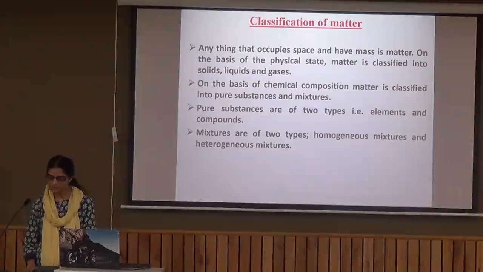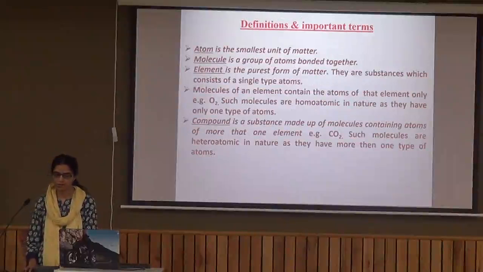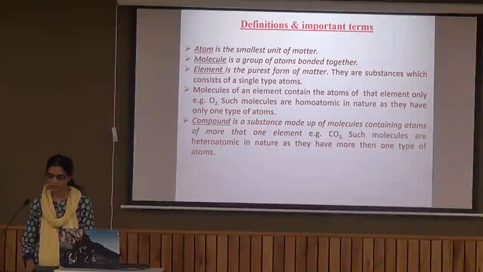On the basis of chemical composition, we can classify matter as pure substances and mixtures. Pure substances are of two types, elements and compounds. Similarly, we have mixtures of two types, that is homogeneous and heterogeneous. Now, before we continue with this classification, we should know the basic terms which are related to